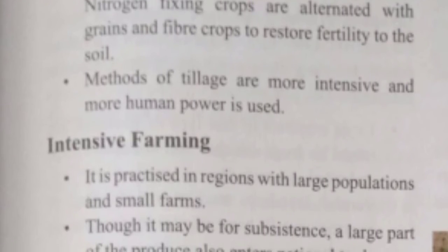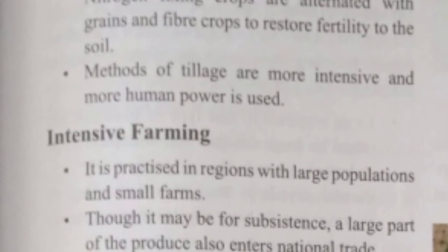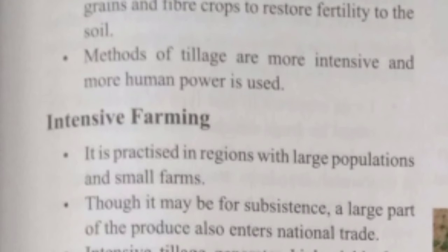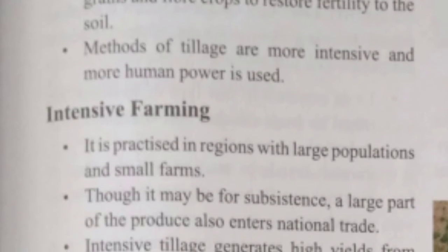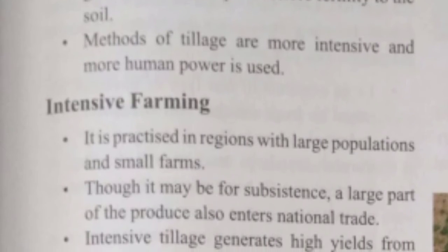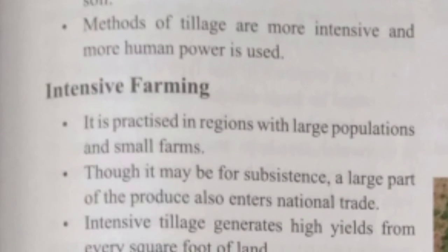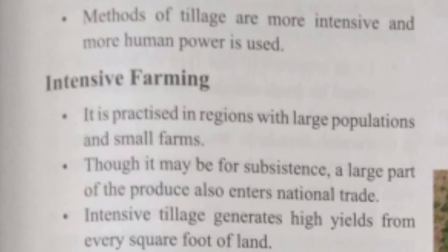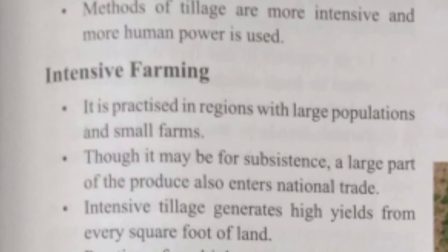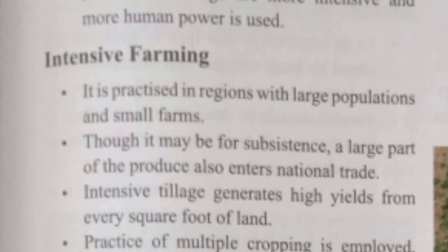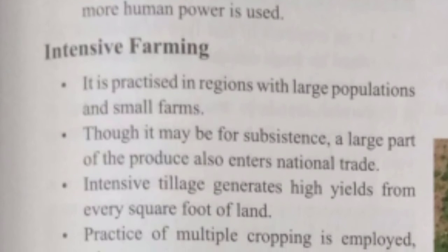Farming is practiced in various ways across the world. Depending upon the geographical conditions, demand of produce, labor, and level of technology, farming can be classified into two main types. These are subsistence farming and commercial farming. So, let's discuss subsistence farming first.